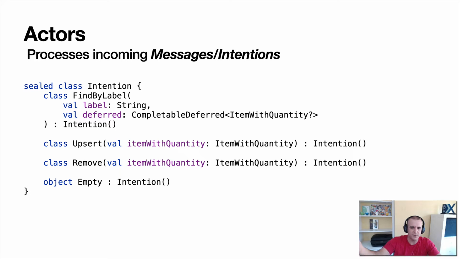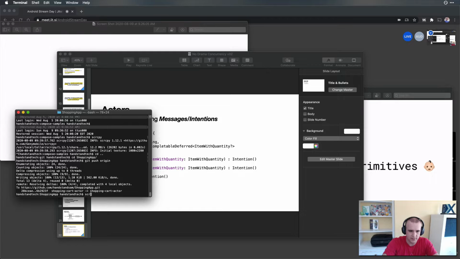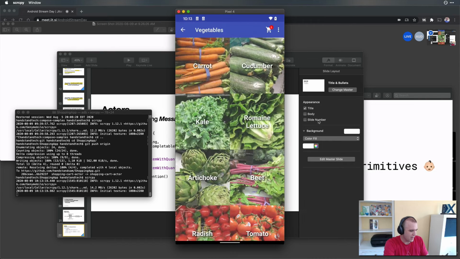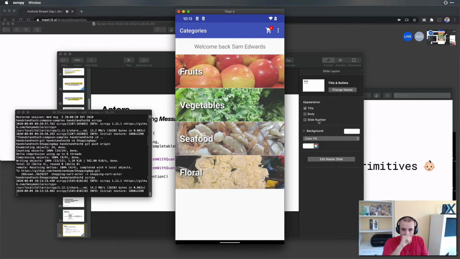So in this case, you're going to have these messages coming in, the intentions. And we're actually going to be modeling it based on an app that I have. So this is my device here. I don't know if you guys can see it. I'm on a Pixel 4, and on here I've got this app called Shopping App. It's open source, and there are links to it in here. There's actually a PR, and we'll be writing code for what we did.